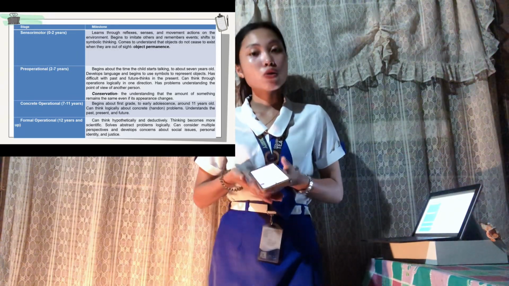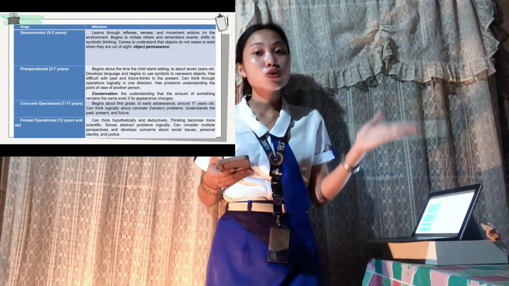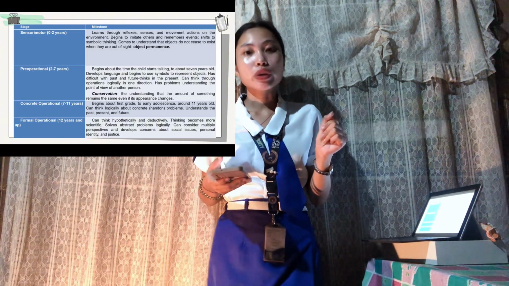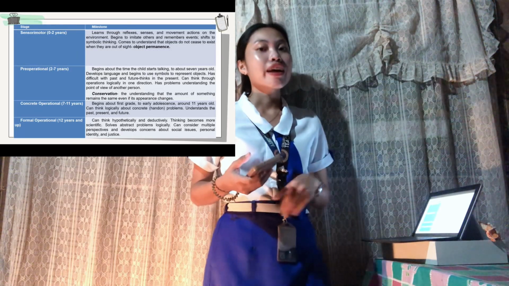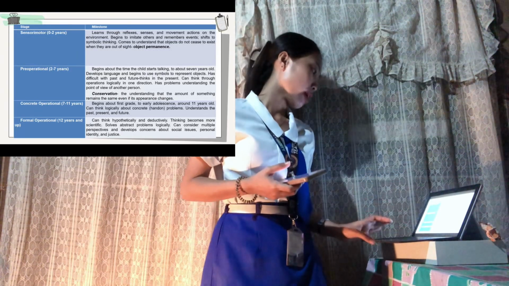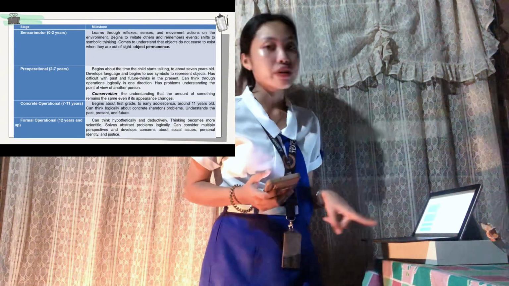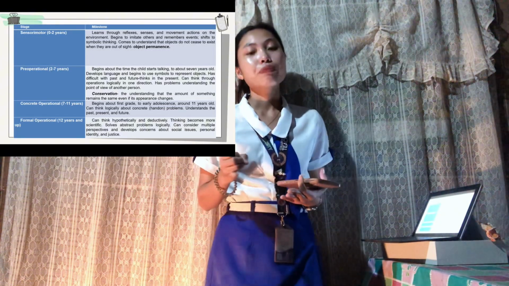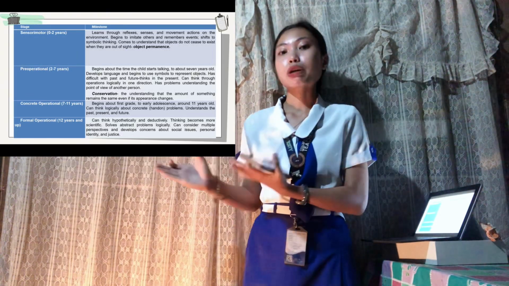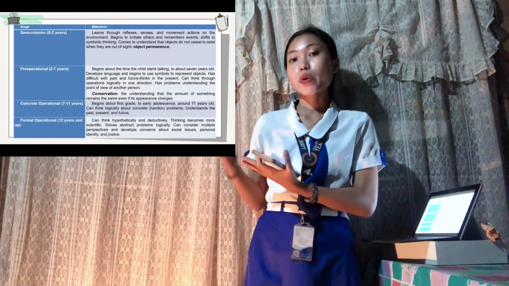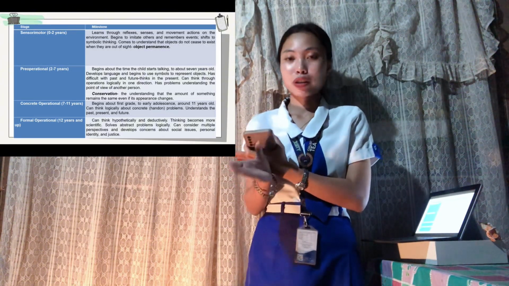Children begin to use language and symbols but their thinking is still egocentric. They struggle with conservation here. What's conservation, by the way? It is the understanding that the amount of something remains the same even if its appearance changes. For example, a child who thinks that a tall or narrow glass has more juice than a short, wide glass, even though they contain the same amount.